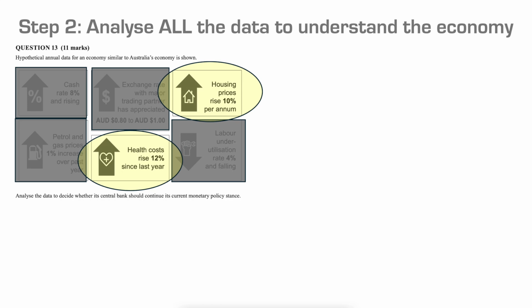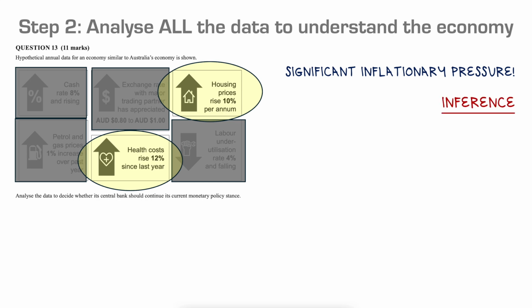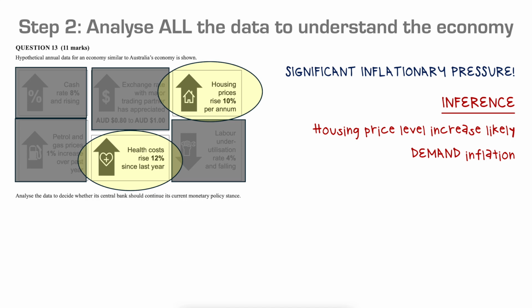Let's now look at the first 2 pieces of data that are highlighted there in yellow. It might be nice and easy to do these ones first. Housing prices rising by 10% per annum. Health costs are rising by 12% since last year. We're seeing at this point significant inflationary pressure. From that, we can start to once again make inferences. And I reckon that housing price level increases are likely demand inflation.